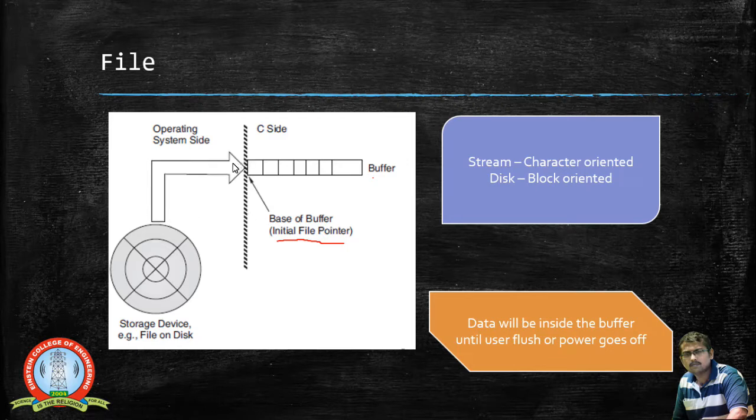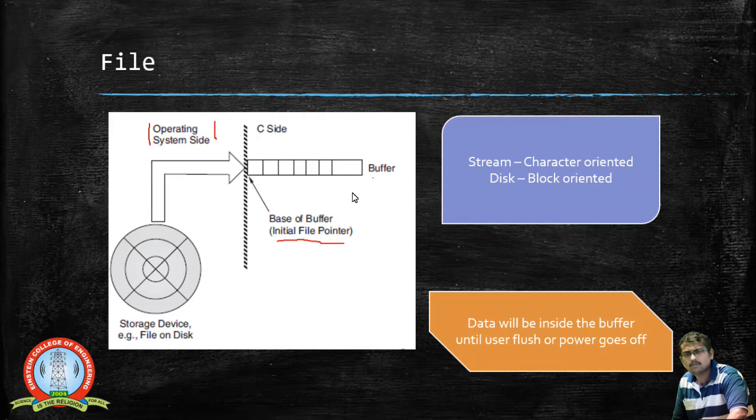Now, where the file is stored on these storage devices and how it is being transferred will be taken care of by your operating system. We need not worry about how it is being stored and by what methodology. It will be completely taken care of by the operating system. What we are going to do is use this buffer to retrieve the data from the file inside the disk, and we perform these operations.